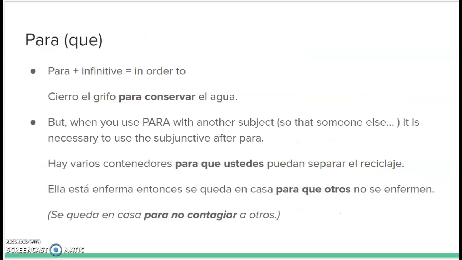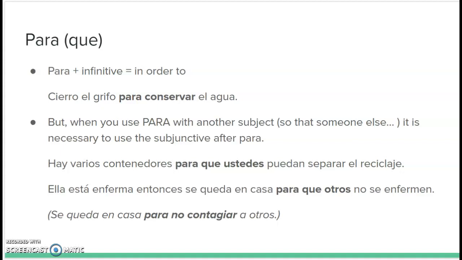So adding on to that, we're going to start talking about para and para que. In the last grammar lesson, we talked about por and para, one of its uses meaning in order to. So in our sentences, we can use para with an infinitive to convey the idea of in order to. For example, my sentence, cierro el grifo para conservar el agua. I turn off the tap to save water. So I am turning off the tap and I am saving water.